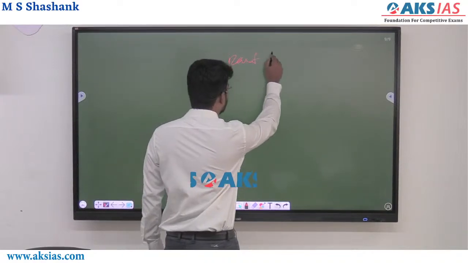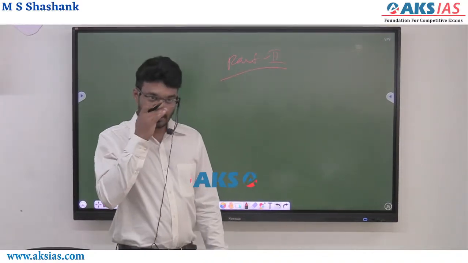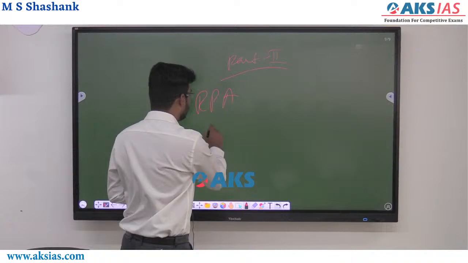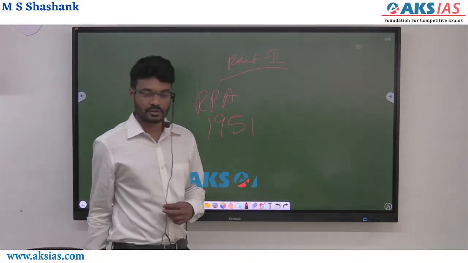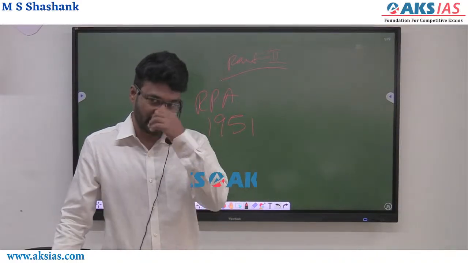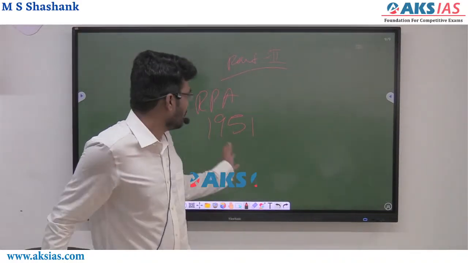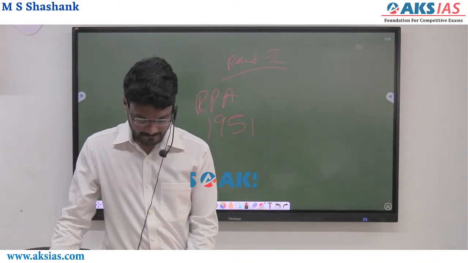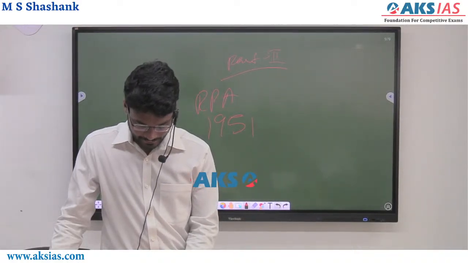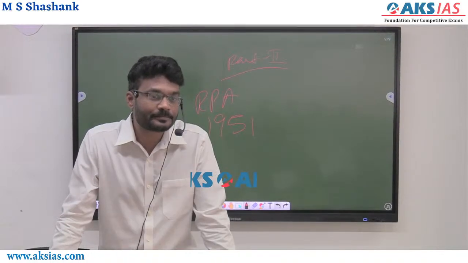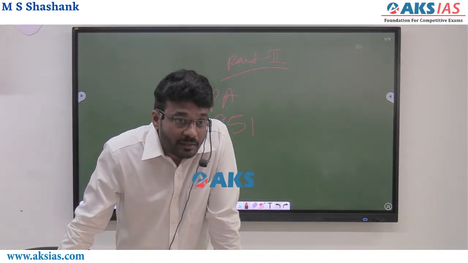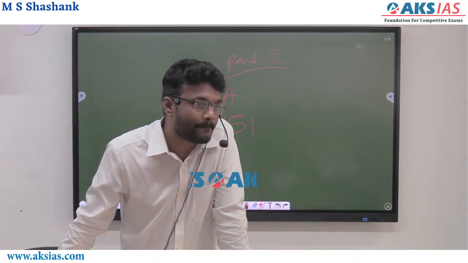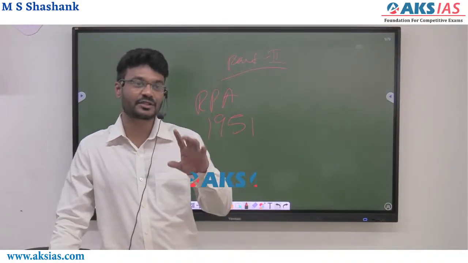Part 2. So this happens from the beginning of elections, right? This is presented under the Representation of the People Act 1951. So what are the responsibilities? What are the tasks which you have to do once the elections have begun? Anybody? Okay, you have to know about candidates, right? Anything else? Excellent. First and foremost is registration of political parties.